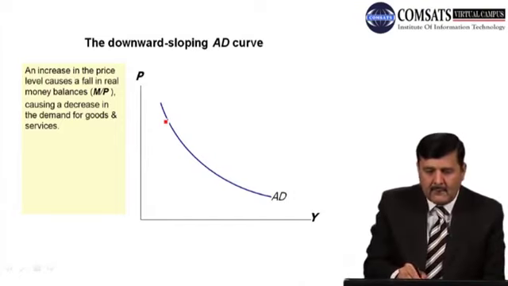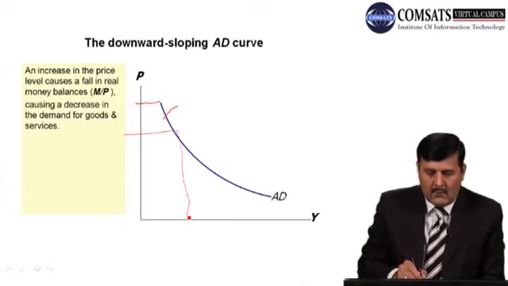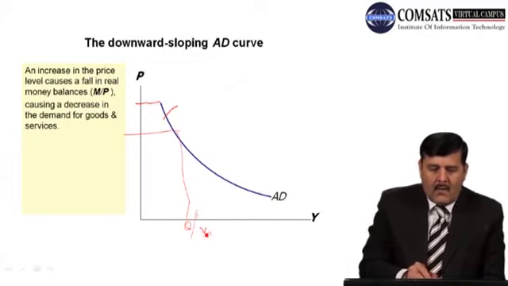Like, suppose we have this price level here. Now suppose this is P, and this is Y. This is P naught, right?